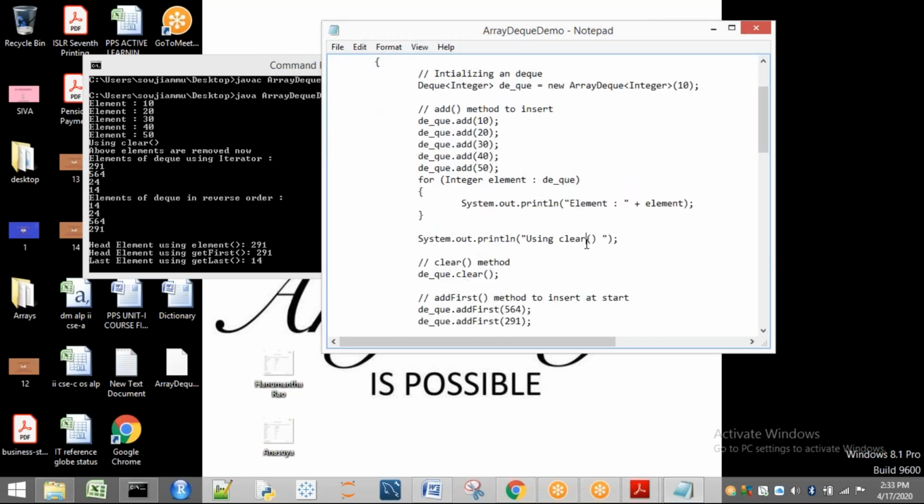I'm going to use a method called clear. So dq.clear. Okay. Now all elements in the DQ are going to be removed. That means 10, 20, 30, 40 elements are going to be removed by using the clear method.